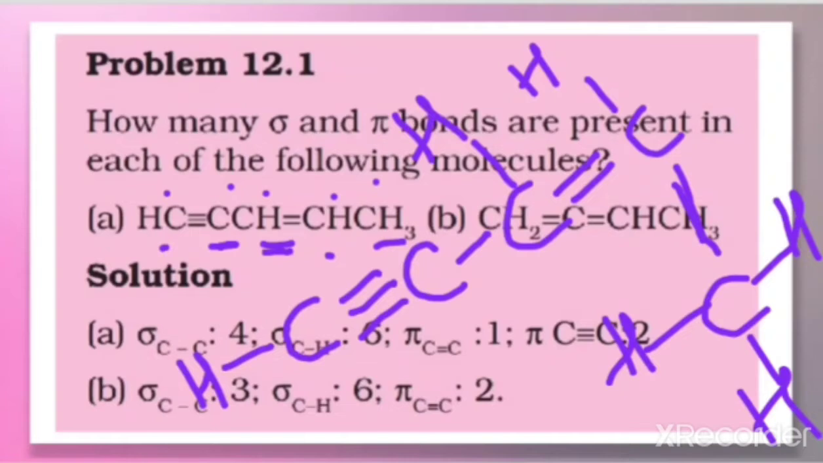Now when you write this in the expanded form, you can count the number of sigma and pi bonds very easily. Just remember all the single bonds are sigma. Double bond means one is sigma, one is pi, and from a triple bond one is sigma, the other two are pi. So when you find it out, you will be getting the answer as it is given here.